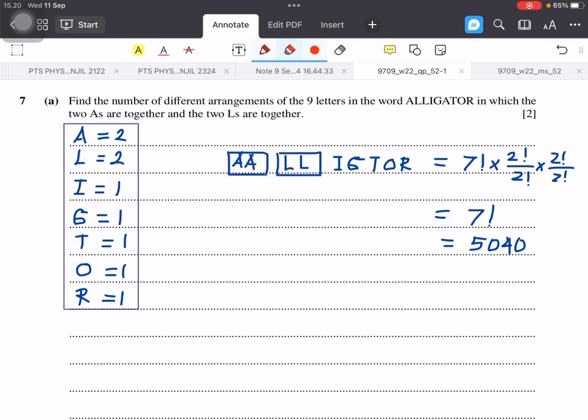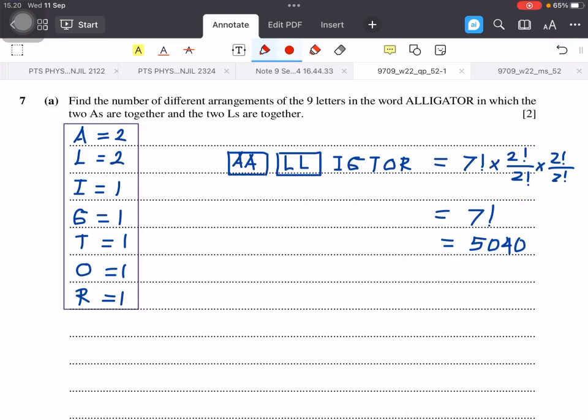So all together, considering the 2 A's and the 2 L's as one component each, we have 1, 2, 3, 4, 5, 6, 7 components. So the number of arrangements of the 7 components is 7 factorial. And then the number of arrangements of the 2 A's, since they are identical, is 2 factorial divided by 2 factorial.